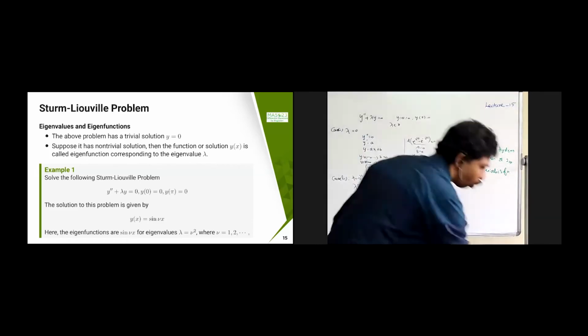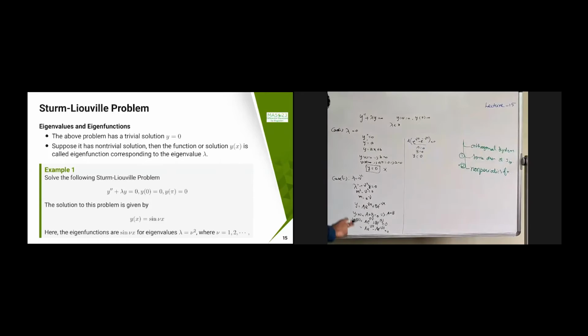Case 2: I am going to take lambda equal to minus mu square. So y double dash minus mu square y equal to 0. Then m square minus mu square equal to 0, so m equal to plus or minus mu. So I can write y equal to a e power mu x plus b e power minus mu x.